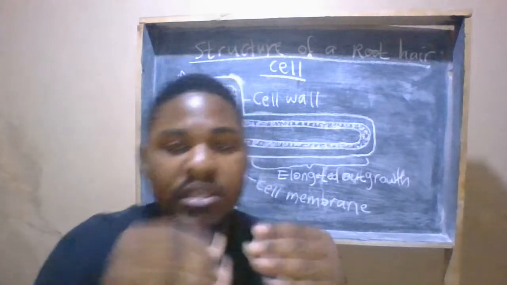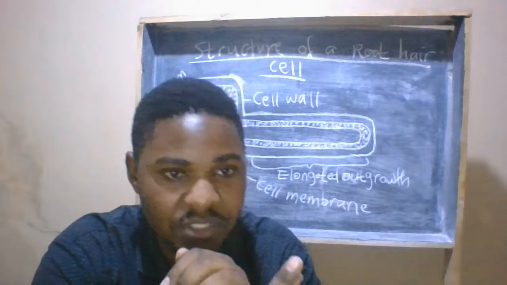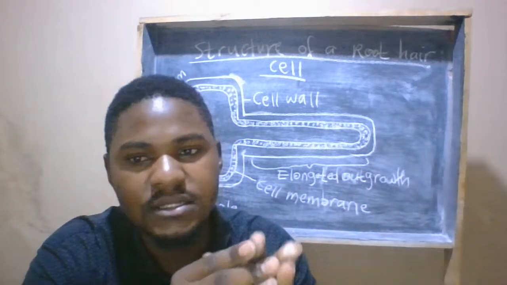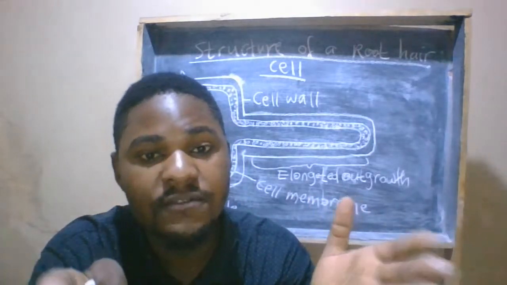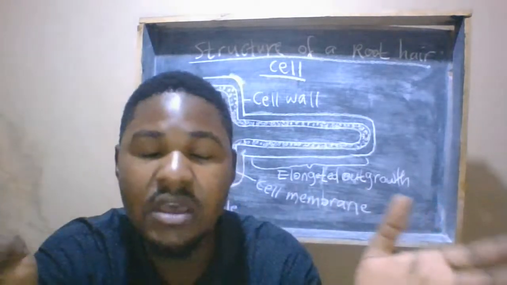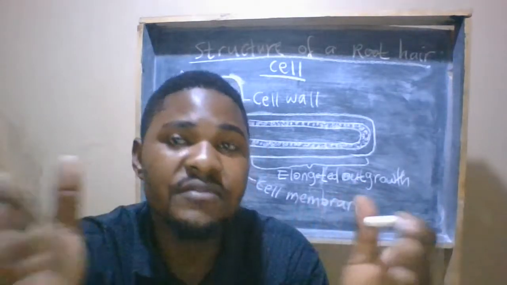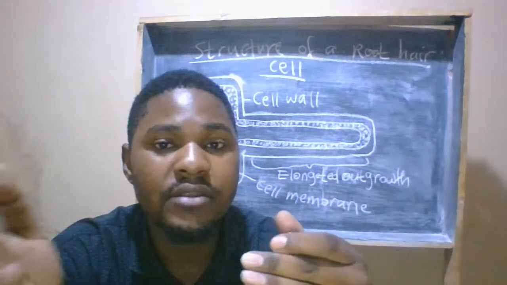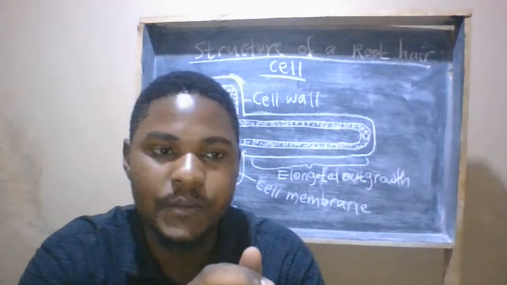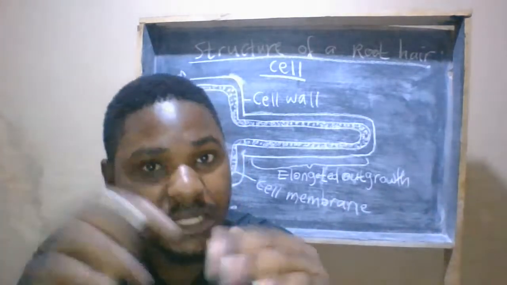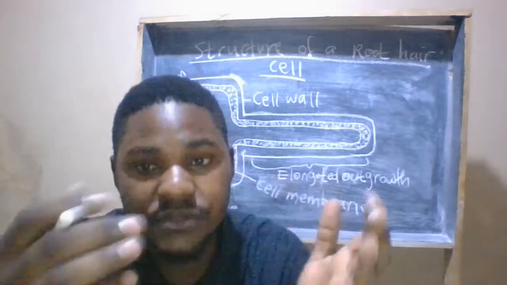Okay? Now, or rather, the transpiration stream. This transpiration stream occurs by, number one, transpiration itself. What is transpiration? We are saying that transpiration is the diffusion of water vapor from plant leaves to the atmosphere through the stomata. So transpiration is just the process where the water vapor leaves the plant through the stomata of the leaves.